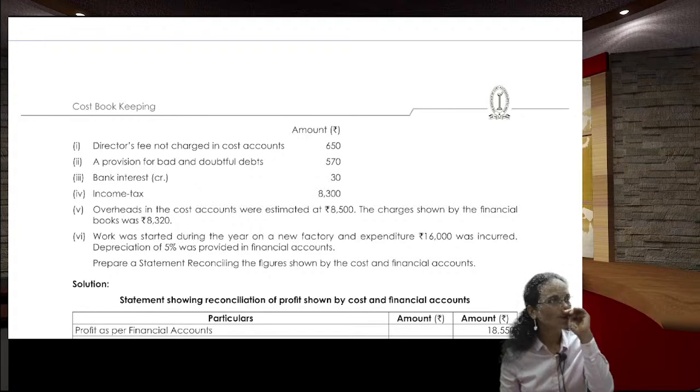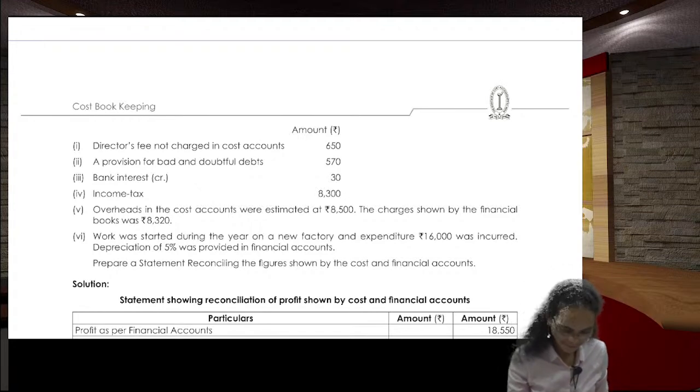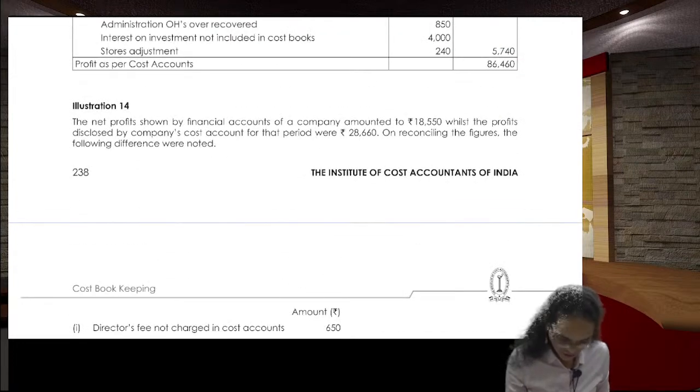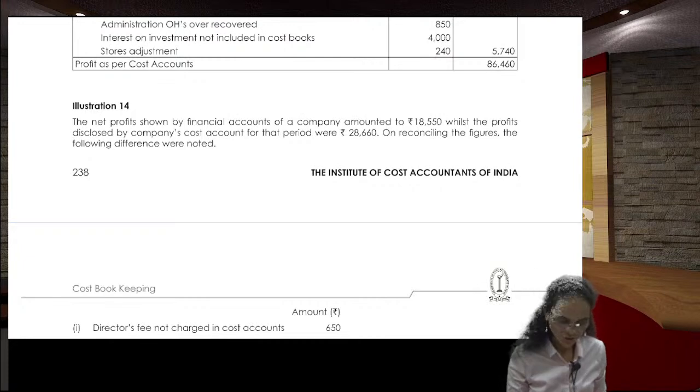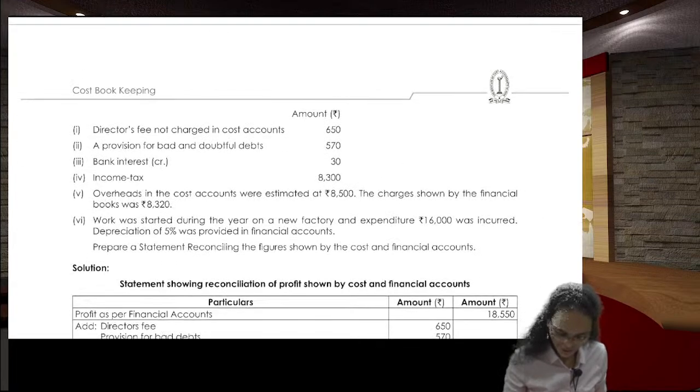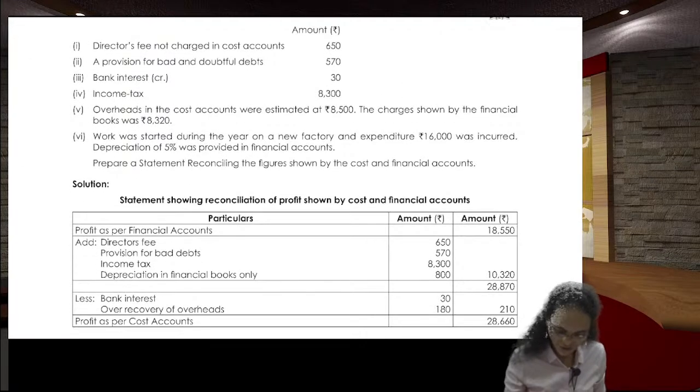So here, one by one we will see. I told you always, my suggestion, it's up to you, but my suggestion, you always start with the financial profit. The profit is 18,550. This is the financial profit. To this, do the adjustments.